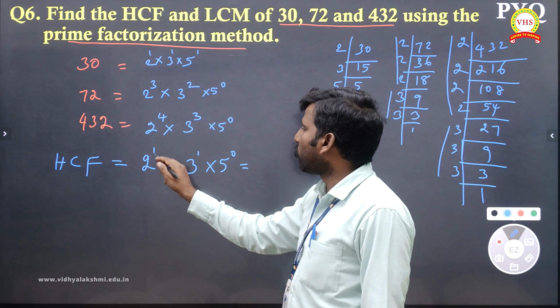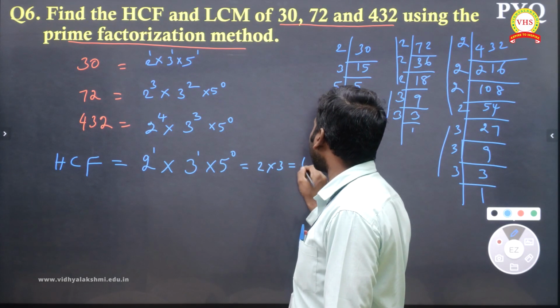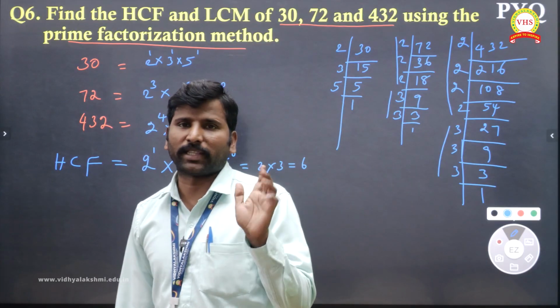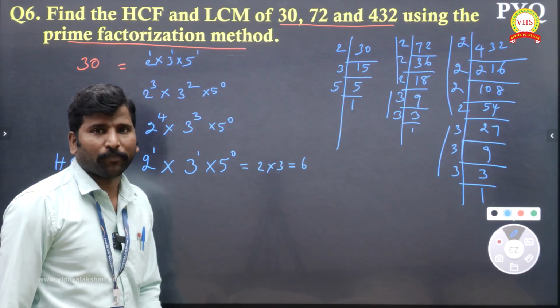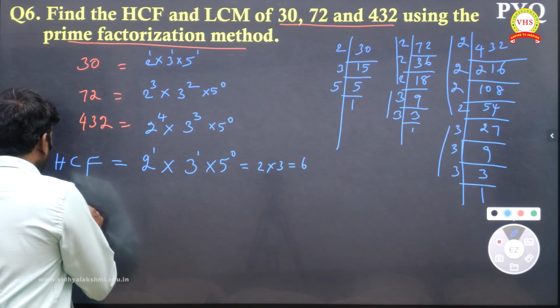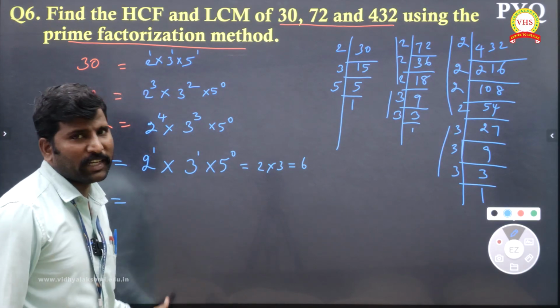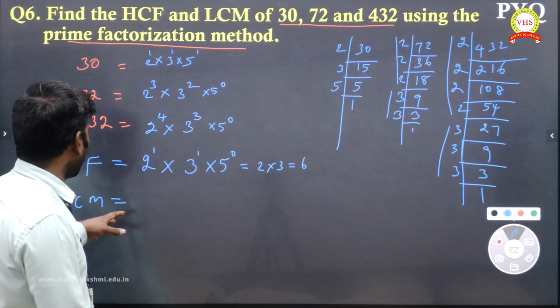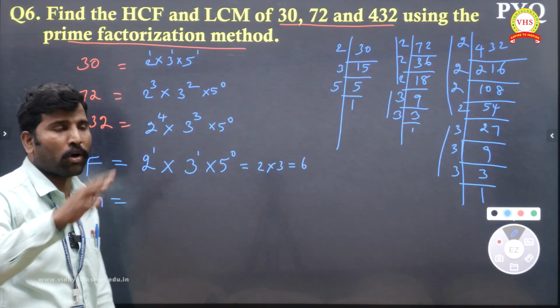What is there? 2 power 1, 3 power 1, 2 into 3, which is equal to 6 is my required HCF. So after finding the HCF, you can go by LCM. LCM you can find either by the formula or by the definition. The definition is very simple: product of the greatest powers of the numbers involved.